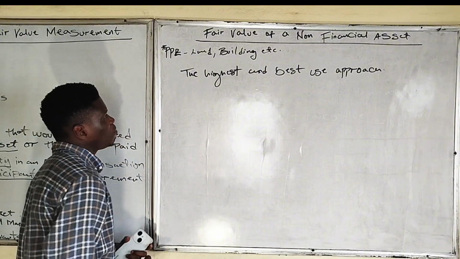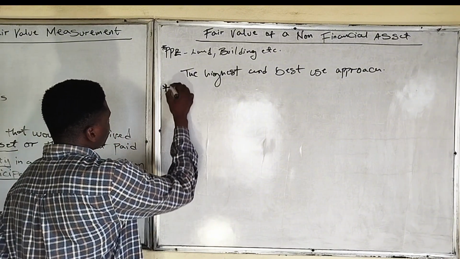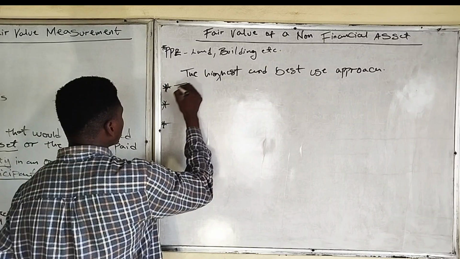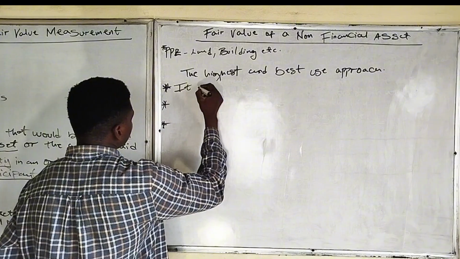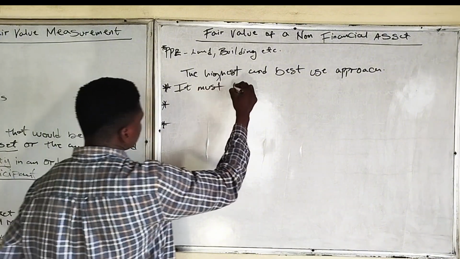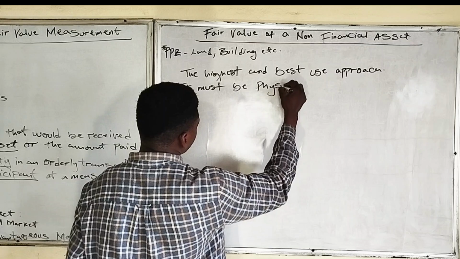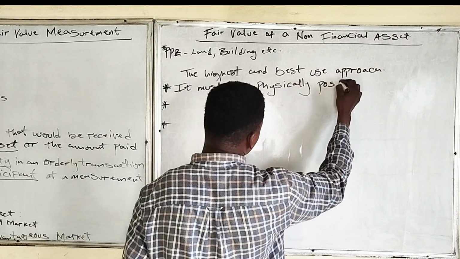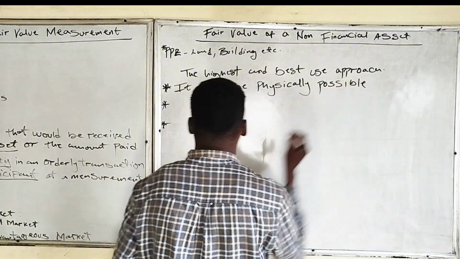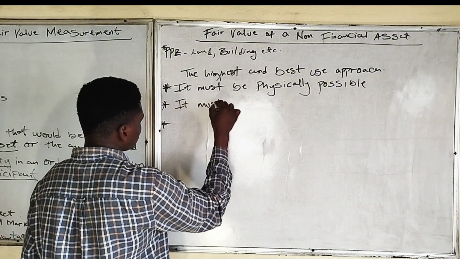So the highest and best use approach includes that it must be physically possible that we can use this asset. Then it must be legally permissible.